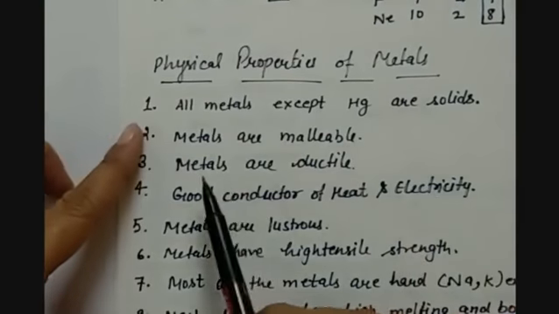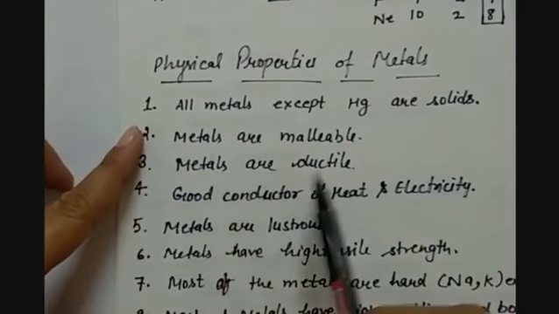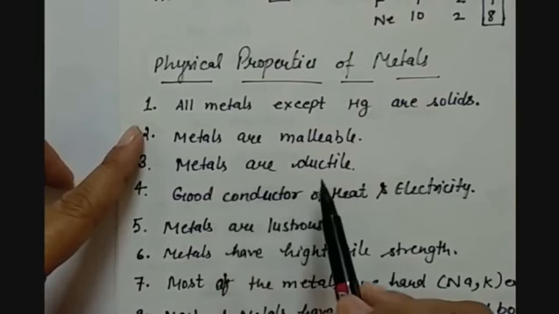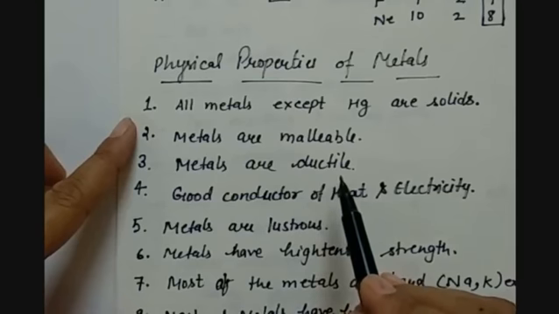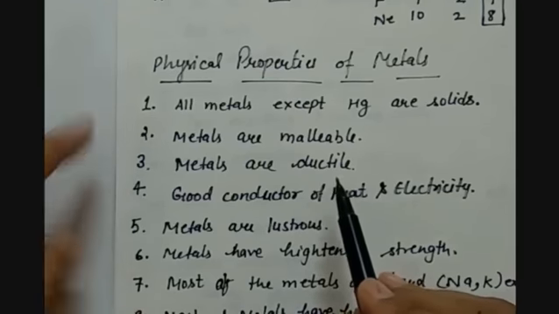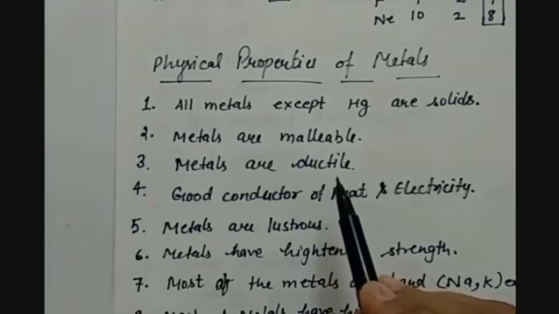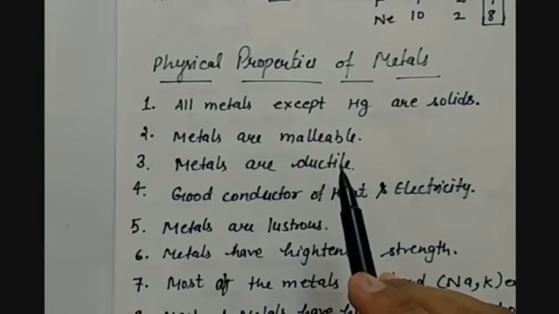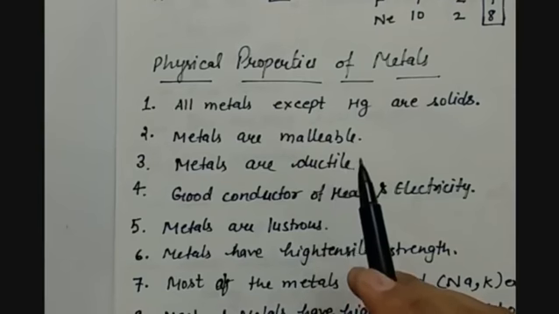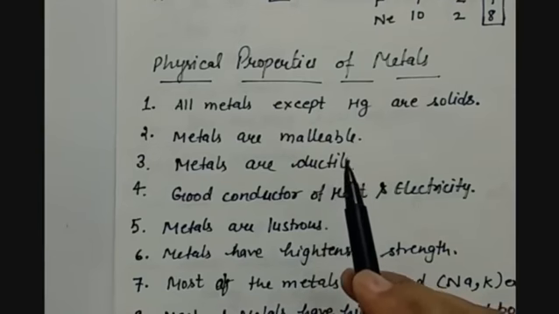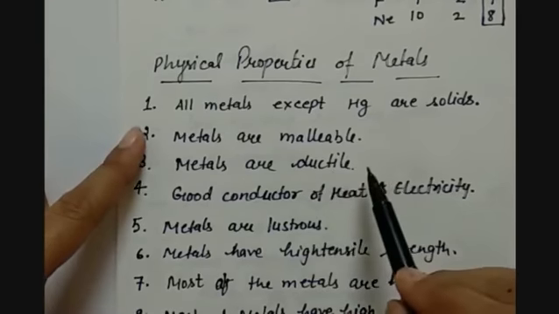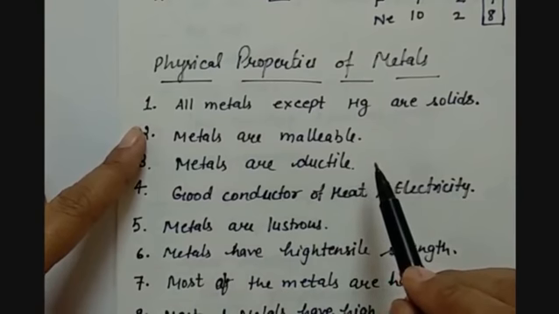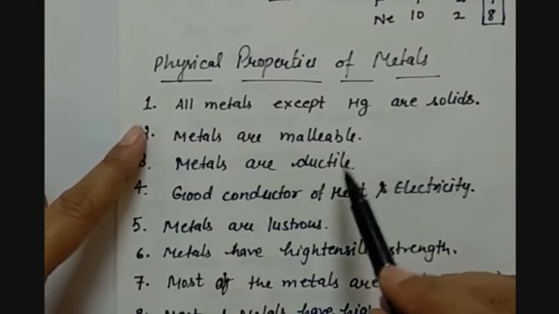The third property is that metals are ductile. Ductility of a metal tells us that metals can be drawn into wires. For example, 1 gram of gold can be made so thin that a wire of 2 kilometer length can be made from it. So this is called ductility. Some of the metals are highly ductile, some are less, but they have this property.